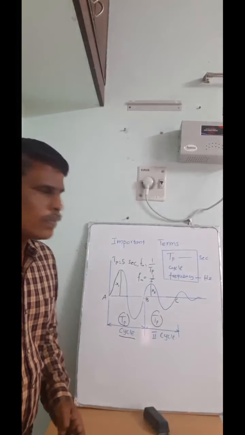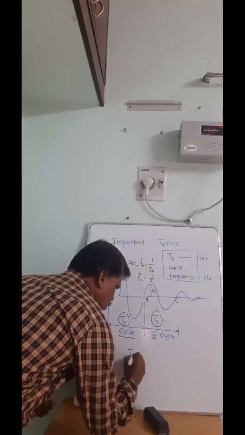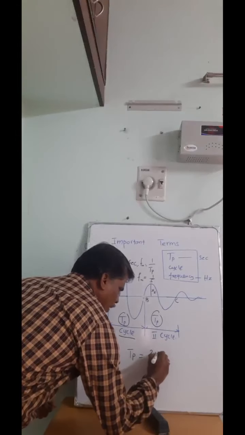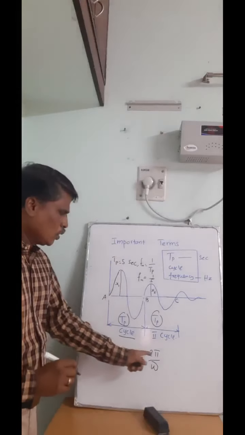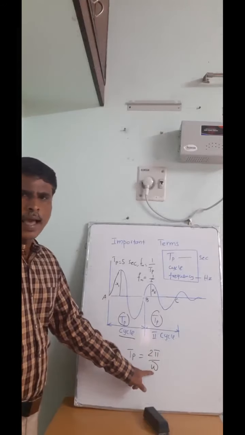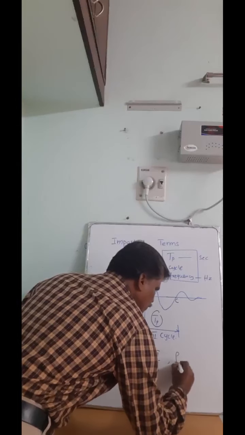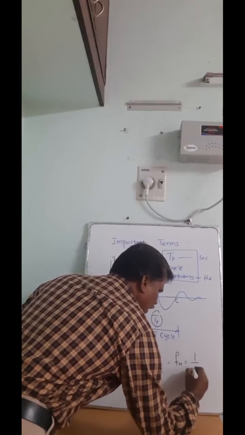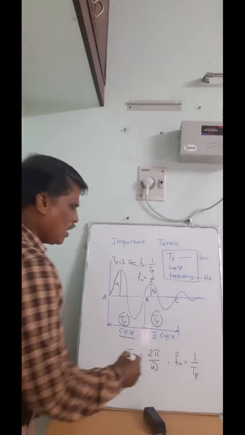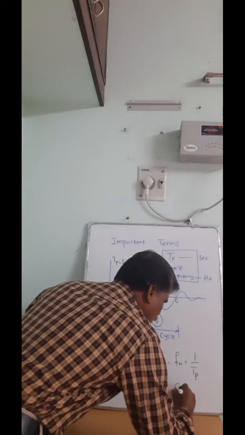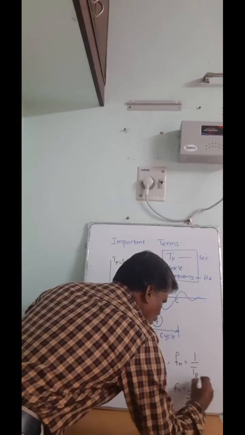So clear? To solve problems, normally time period Tp equals 2 pi by omega, where omega is the angular velocity. And we know frequency equals 1 by Tp, therefore frequency equals omega by 2 pi.